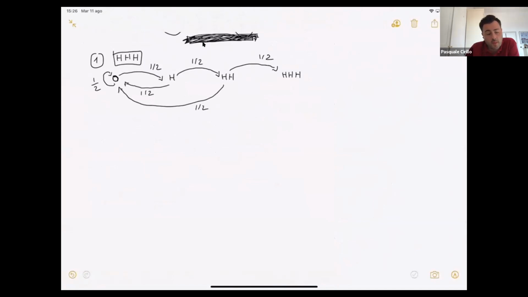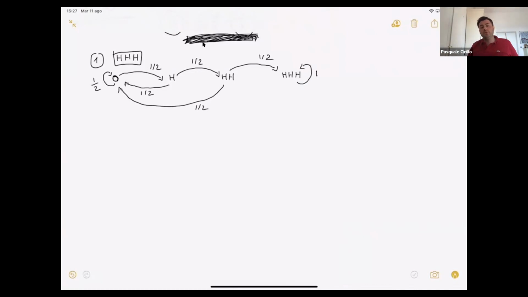And then what do I have? If I am in HHH, the game is over, because this is what I'm interested in, getting 3 H's, okay? So the fact that I get 4, 5 is not important to me because I'm just interested in 3.